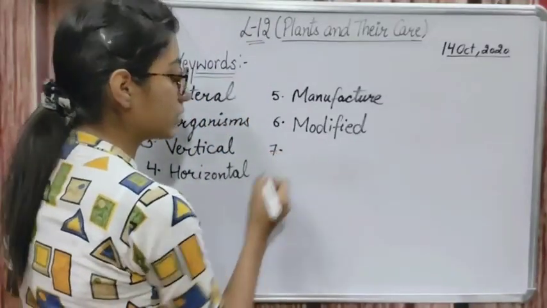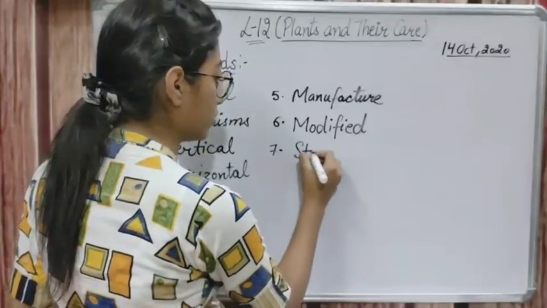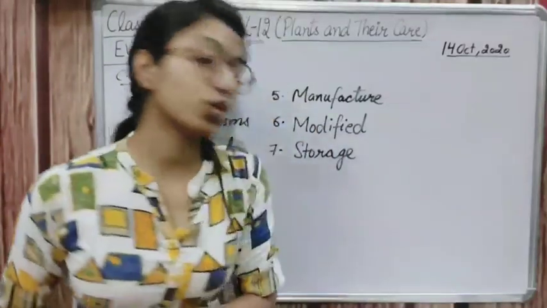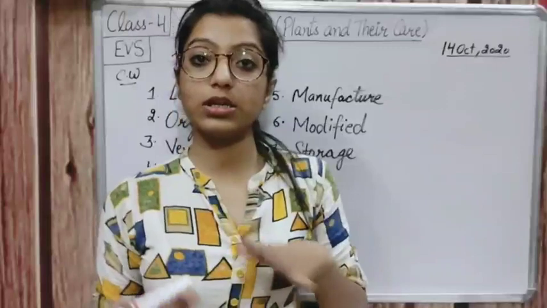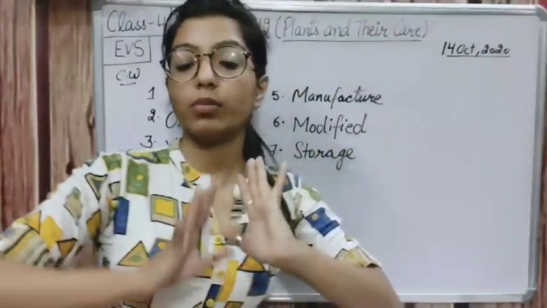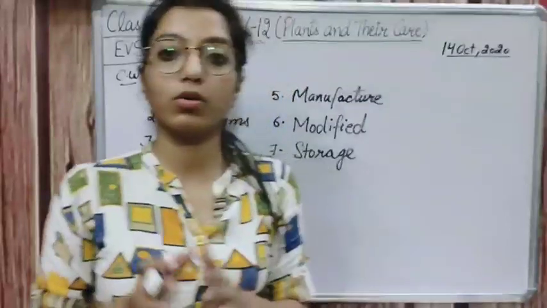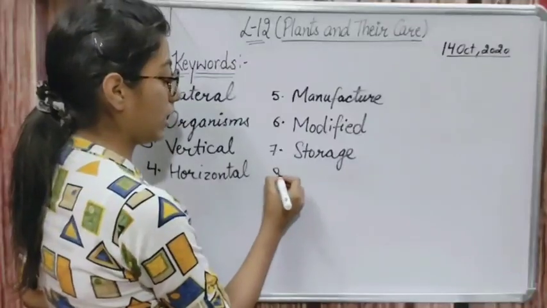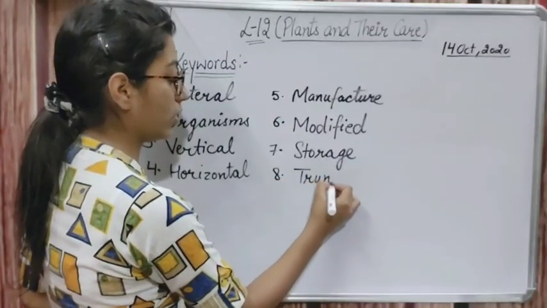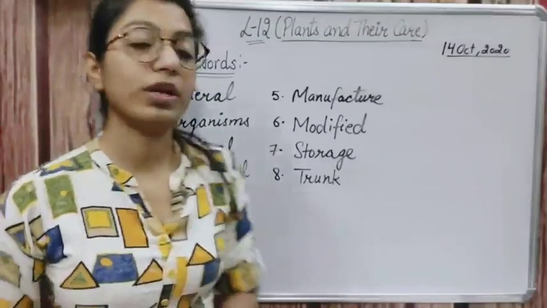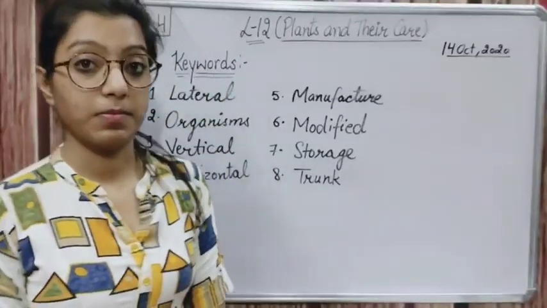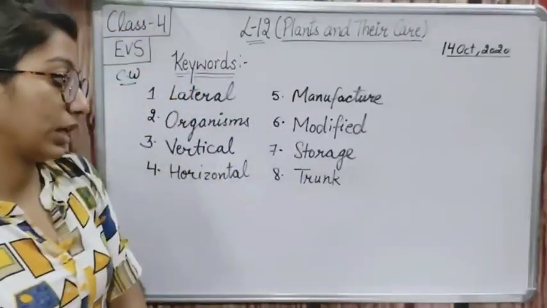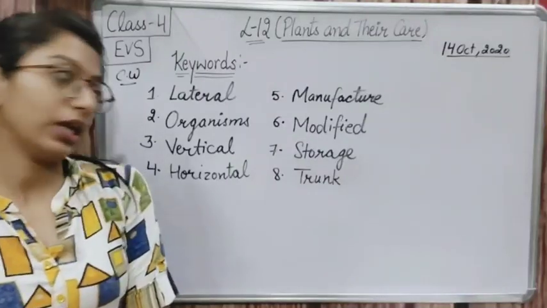Okay, then next is storage. Storage means the keeping of things until they are used, means बहुत time के लिए हमें जो चीज़ को store करके रखना होता है, that is the storage, keeping the things. Then next, the last one, is trunk. Trunk is the very strongest part of the tree, that is stem. Stem is also known as trunk. So these are the 8 keywords.